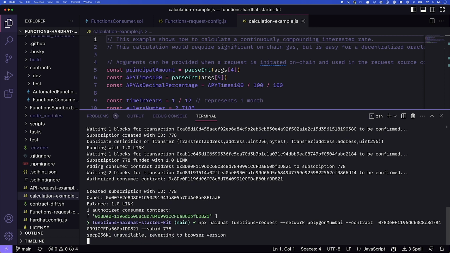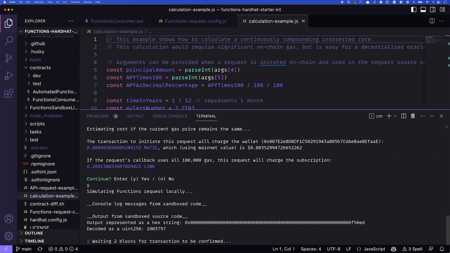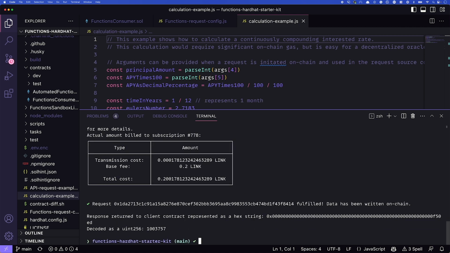When we press return, it's going to check a few things and ask us if we're sure we want to continue. We'll say yes, we do want to continue. And now it's actually running that request in the Oracle network. So we're submitting our request, and we'll get the response back from the DON here shortly. And there it is. We've got our response back. That's pretty cool. We've run this code in the distributed Oracle network.